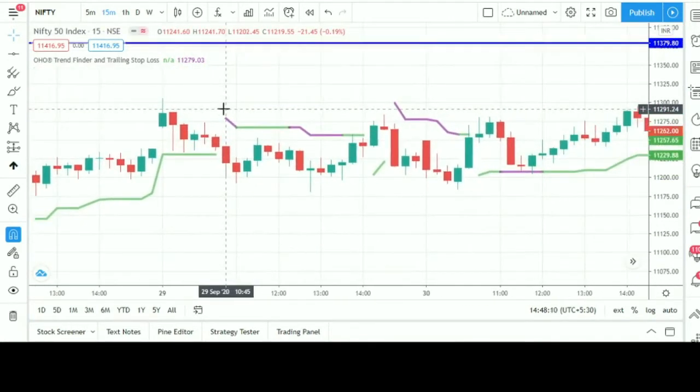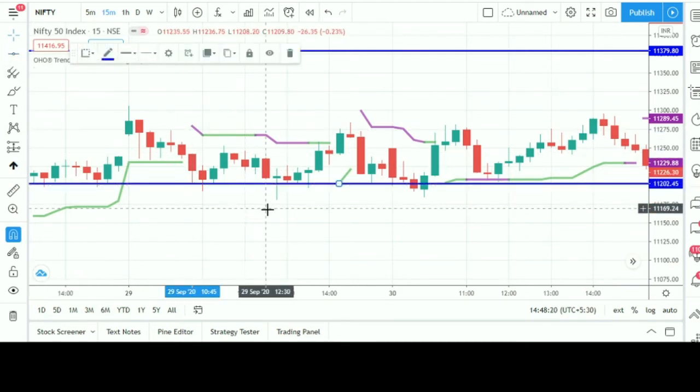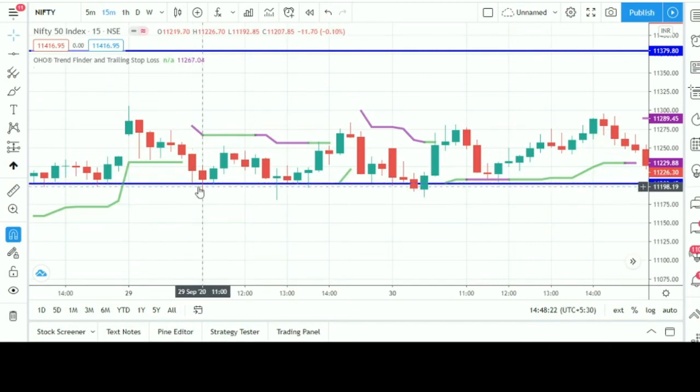Okay, so next, here it's a downside trade, and we have to mark the low of this candle. If we take a downside trade, we mark the low of this candle, and if any candle closes below this line, we have to short here. But no candle has closed, so we cannot take any trade. Secondly, the line has a purple color, and purple means it's a trend changing time, so anytime we can see a change in trend.